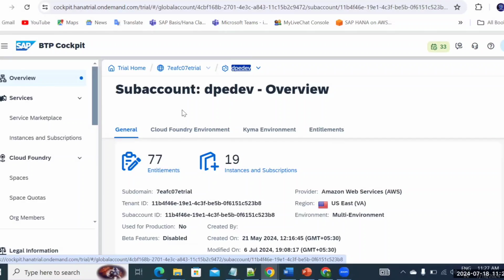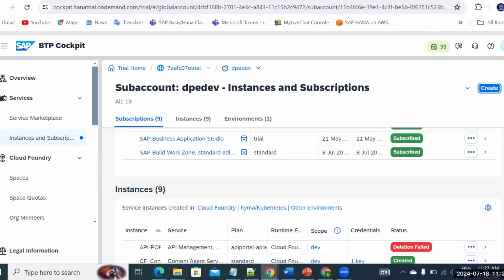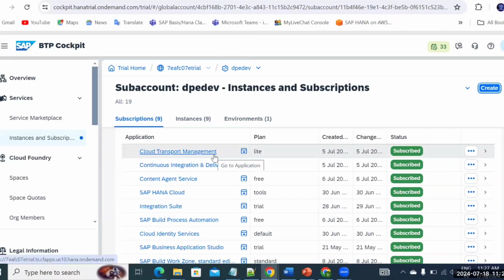if you see the services and the subscription wise, if you go here, instances and subscriptions. So we are going to discuss the cloud transport management. Okay, so first thing is we are going to discuss cloud transport management, which is very important, particularly if you want to import anything. I'll just quickly show you that.